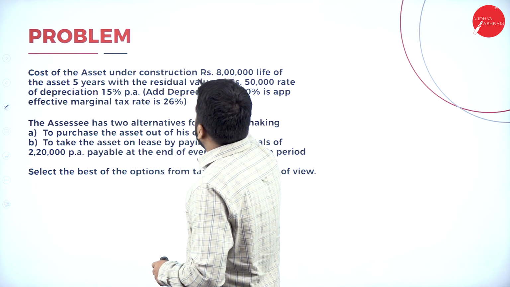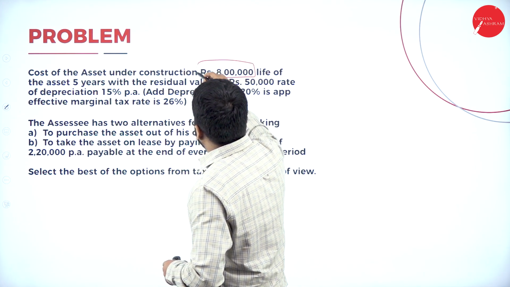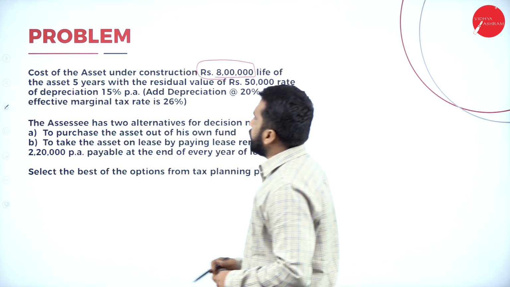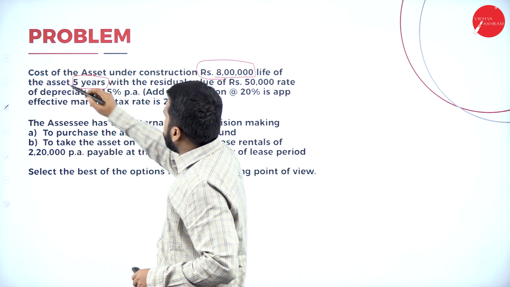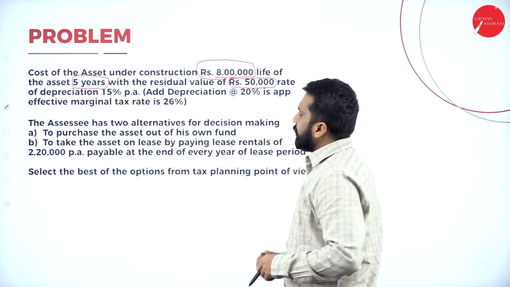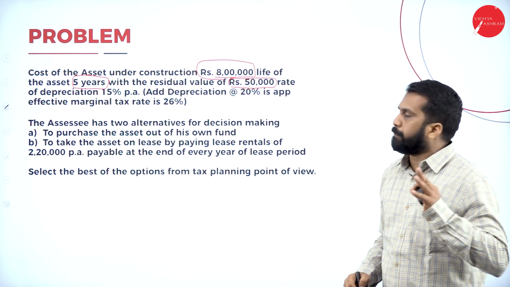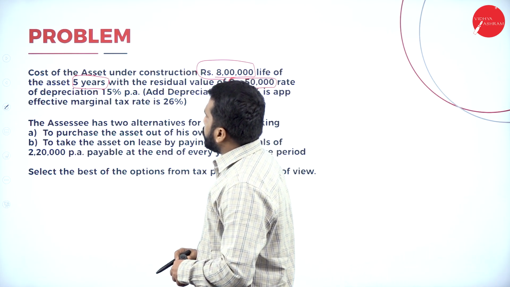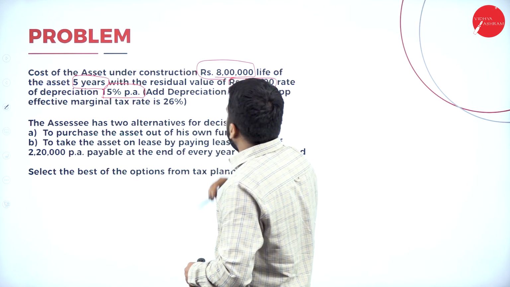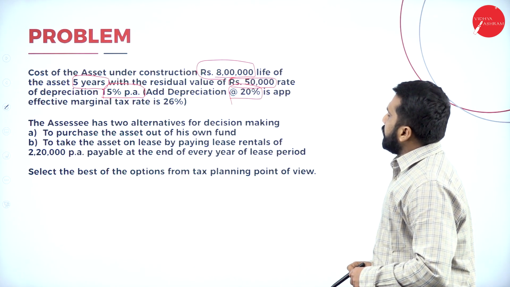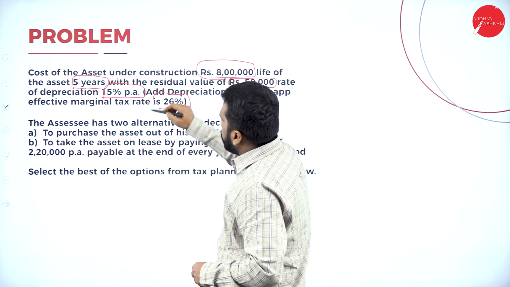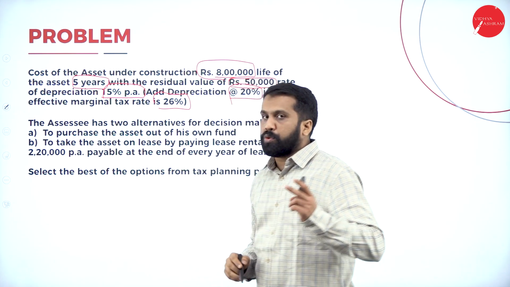Cost of the asset under construction is rupees 8 lakh. What is the cost of the asset? 8 lakh. Life of the asset is 5 years with a residual value of 50,000. Remember, residual value is nothing but scrap value. Rate of depreciation 15% and we have additional depreciation of 20%. The effective marginal tax rate is 26% and the assessee has two alternatives.